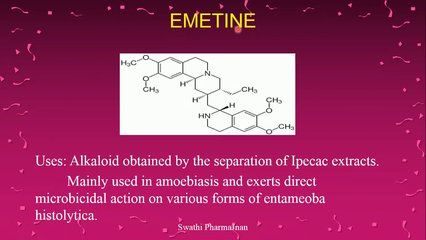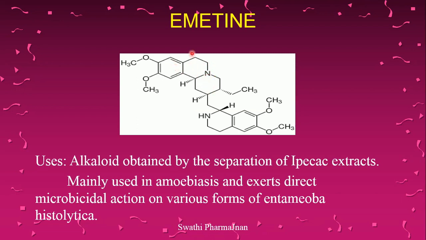The first structure under natural compounds is emetine. Emetine contains a phenyl ring fused with a 6-membered ring containing nitrogen, so this structure we call benzopyridine. Methoxy groups are attached at these two positions, and a nitrogen atom is present at the center between these two rings.